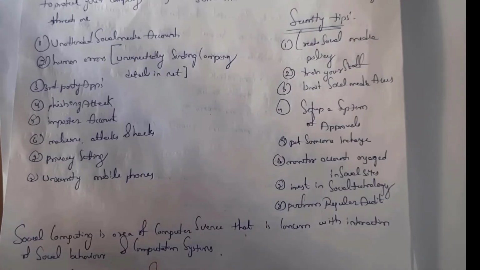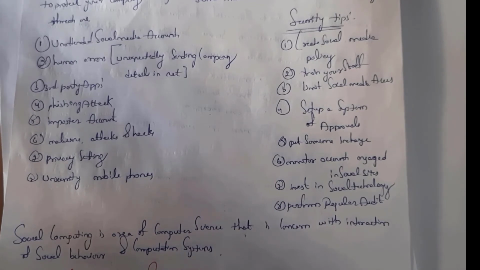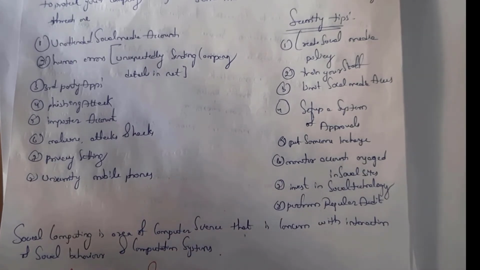The following are the security tips that we need to follow. First one is the company needs to create some policies in order to secure devices. Next one is train your staff. See, in a company there are so many staff present but they do not have any knowledge about security. So the company's managers should train staff. Third one is limited social media access. In a company we need to give access to only a few people. We should not give access to all the employees present in the company. We need to give access to only limited people.